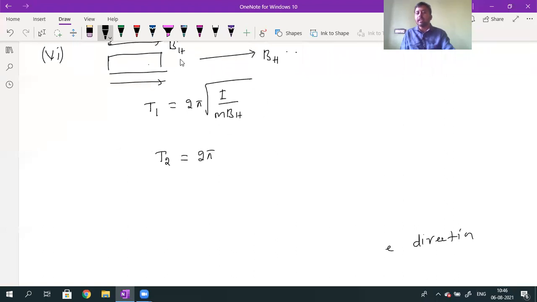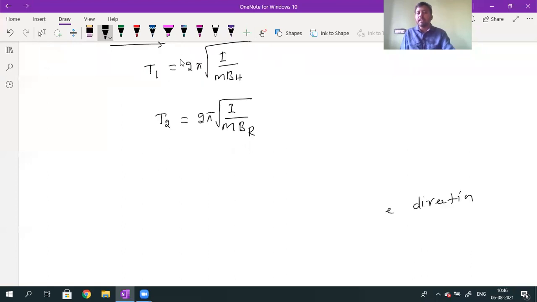T2 equals 2 pi root over the same moment of inertia, same magnetic moment, but the magnetic field value changes. Since there are two magnetic fields, in place of BH I write BR, the resultant magnetic field induction. BR bar is the resultant of B bar and BH bar.